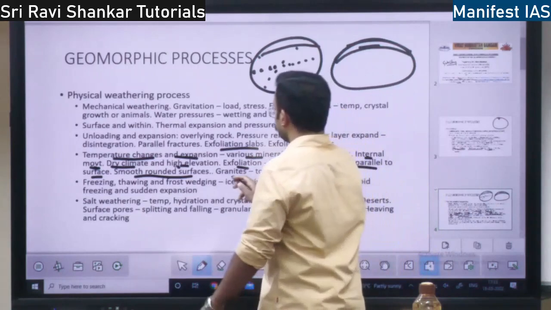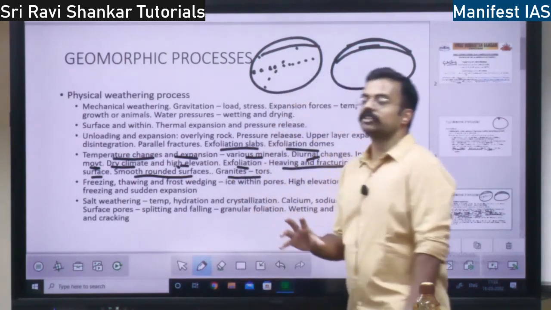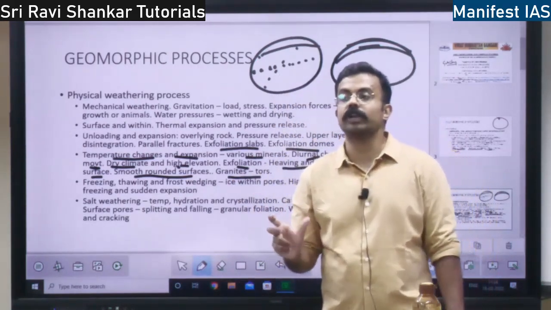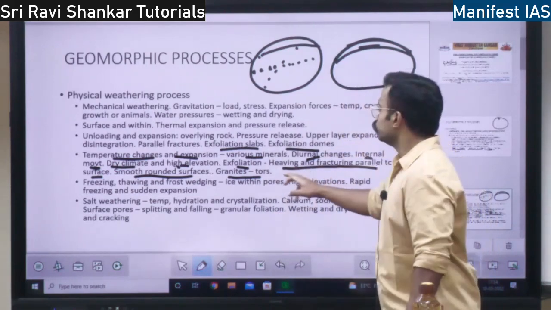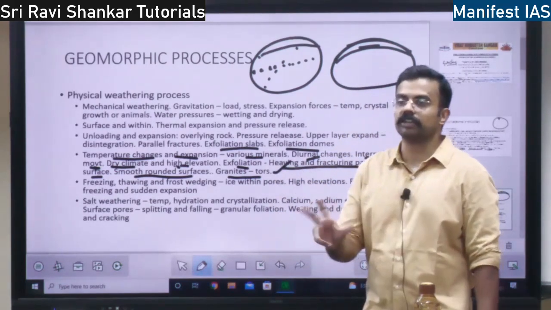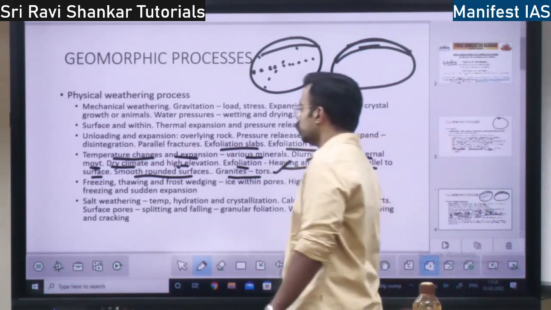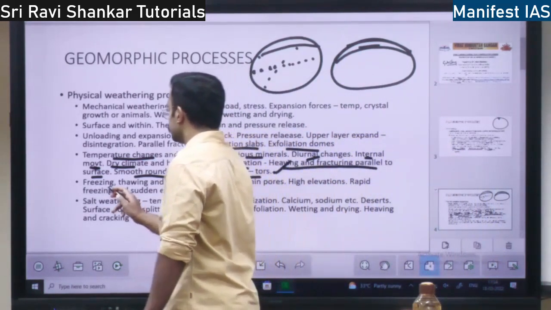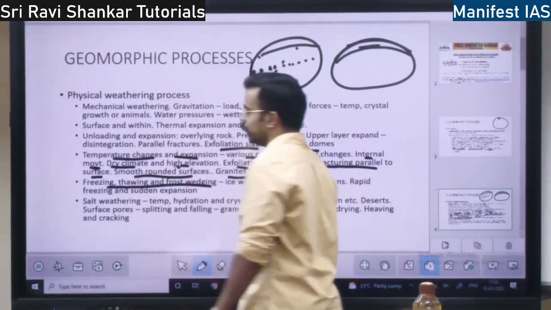If granite rock gets exfoliated, it is called tors. Granite rocks getting exfoliated is called tors. Next you have freezing, thawing and frost wedging.